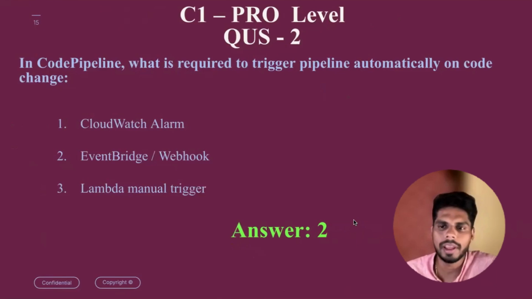Not only in CodePipeline, in any CI/CD tool or pipeline management tool, you will use a webhook. Whenever there's a code change in GitHub, through the webhook, the pipeline will get the notification as a trigger. You can even use EventBridge when it comes to AWS. Okay, so answer 2 is the right one.